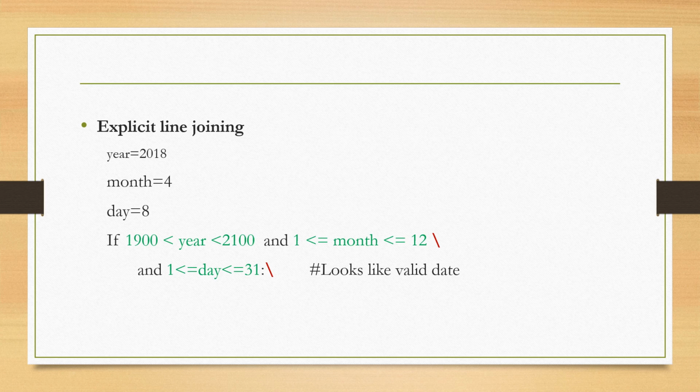So this indicates that it is a continuation part of this if condition. So this is called explicit line joining. So it ends here and also it ends here. It looks like valid date, and at the end print valid date. So this is continuation of this statement.